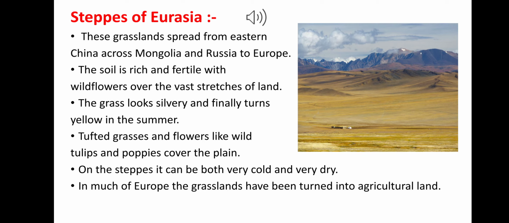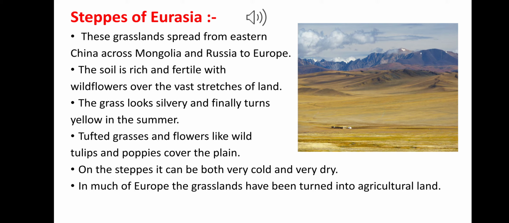Steppes of Eurasia. This type of grassland spreads from eastern China across Mongolia and Russia to Europe. The soil is rich and fertile with wildflowers over the vast stretches of land. The grass looks silvery and finally turns yellow in summer.